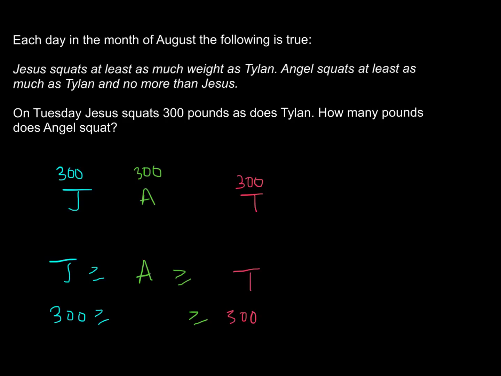And this is essentially the squeeze theorem, right? Whatever Angel is squatting is being squeezed by the fact that it's got to be less than or equal to what Jesus squats and also greater than or equal to what Tylen squats. And since both of these bookend squats are the same, it's squeezing whatever the value that Angel is going to squat into being 300. And so you can imagine what this might look like with functions, particularly graphically, and that might give you a little hint as to what this squeeze theorem is going to tell us. So let's go ahead and take a look at it and illustrate it and then use it.